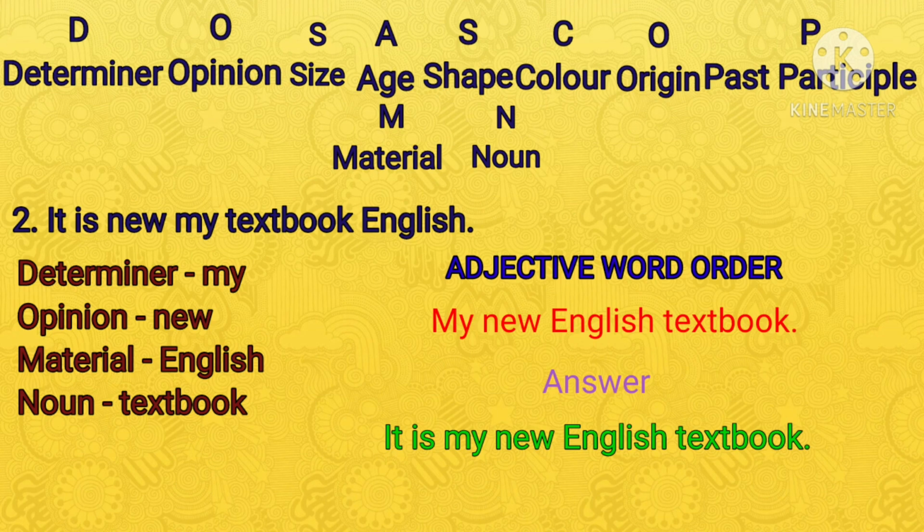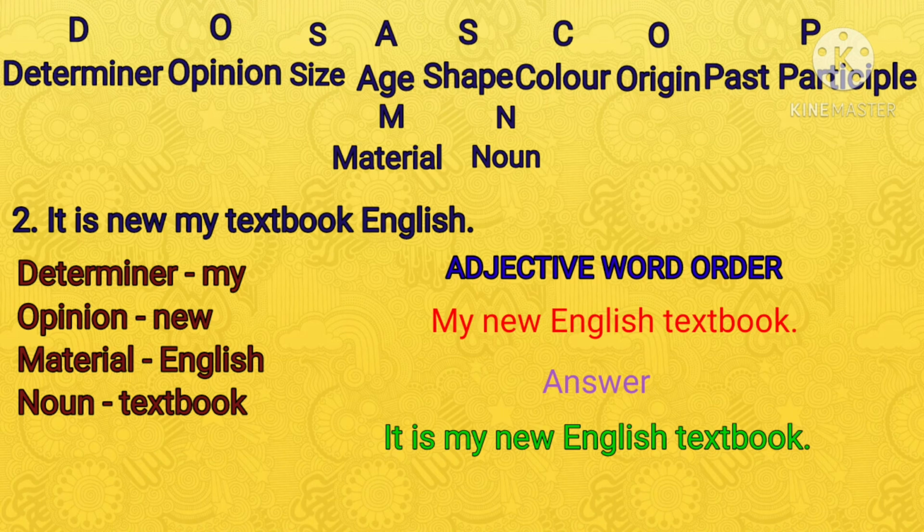Second example: new my textbook English. You have to keep the acronym in your mind. DOSAS, COP, MN. So first of all, you have to search for the first one, that is determiner. So what is the determiner here? My, that is possessive. So write down my as a determiner.